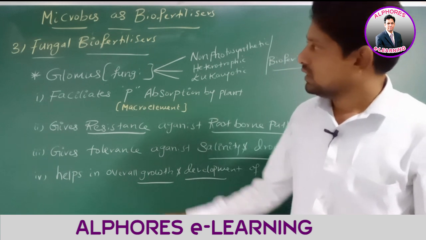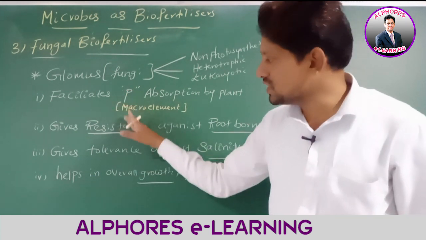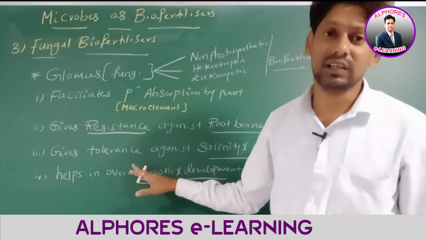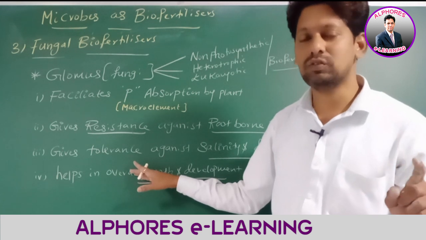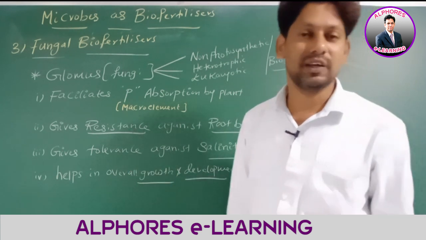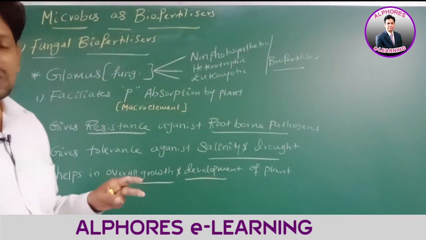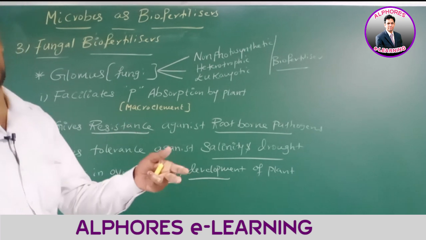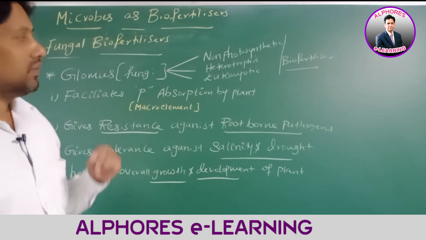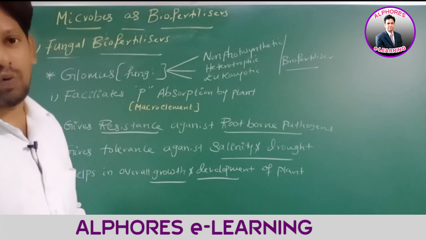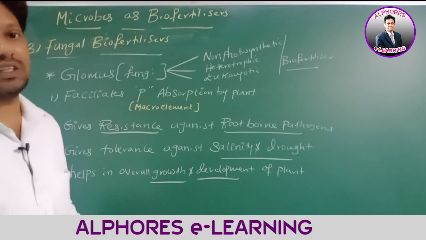Here fungi is giving these benefits to the plant. In turn, what does fungi get from the plant? Fungi gets food and shelter from the plant. It means here fungi is benefited and the host plant is benefited. That's why we call this association symbiosis. Fungi gets food and shelter from the host plant.